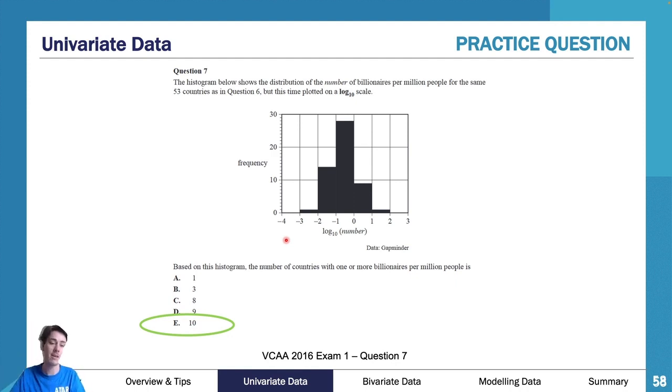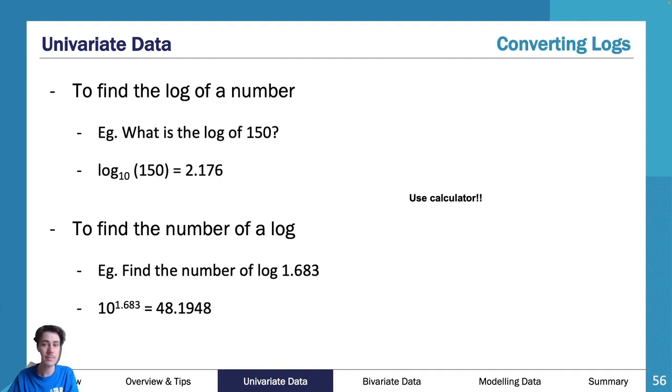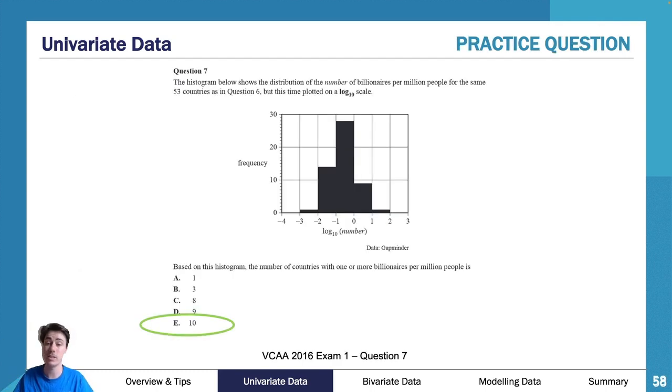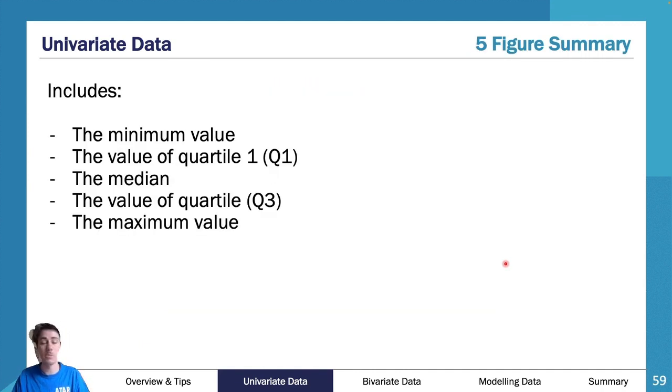If you have that breakdown that I went to, that slide that I went to, you have something like that in your summary book with examples such as this. I know in this question this was less relevant, but having examples like this will make this distinctly easier. So really important you work through that. Now, let's move on from logs, because I don't want to spend this whole time on logs, but logs is one of the more difficult things that you will cover. Pushing through. Let's move on to the 5-figure summary.